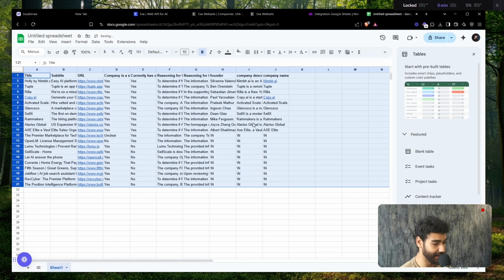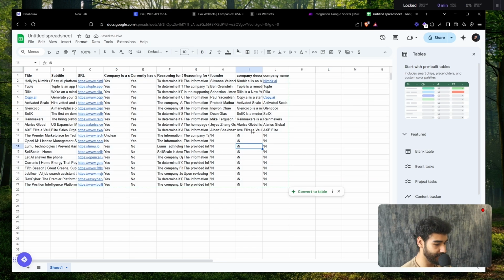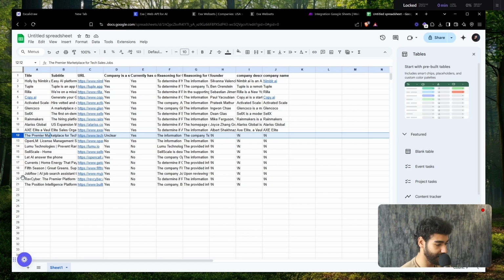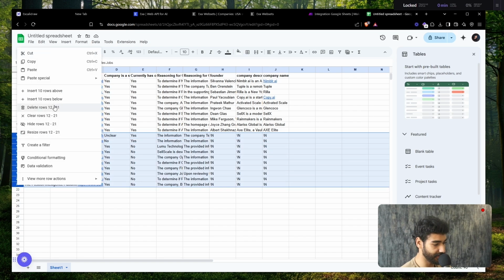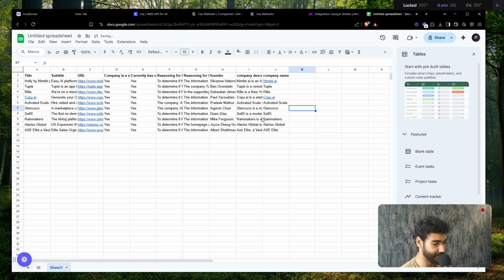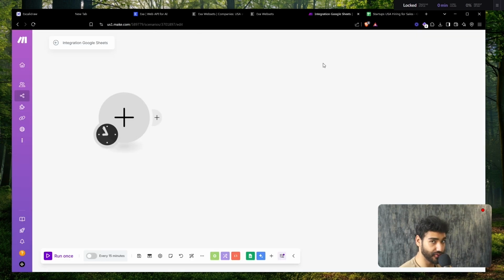Awesome. So I have this right here, and let me just delete the ones that I don't want, which is going to be this one here. Awesome. So I'm just going to delete, and then I have this lead list. So I'm just going to name this startups, USA hiring for sales. There you go. Now, all I have to do is go to make.com, right?